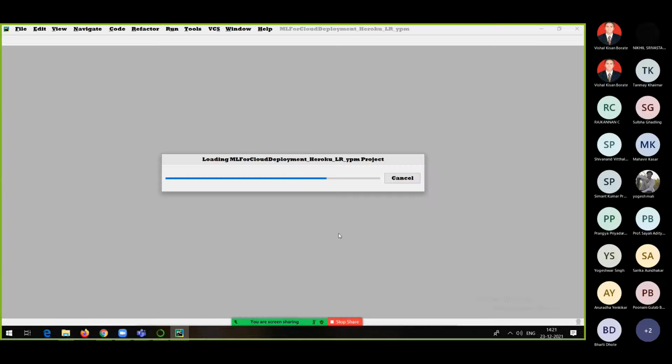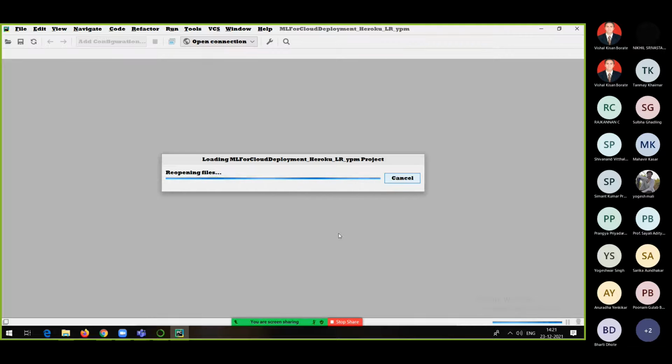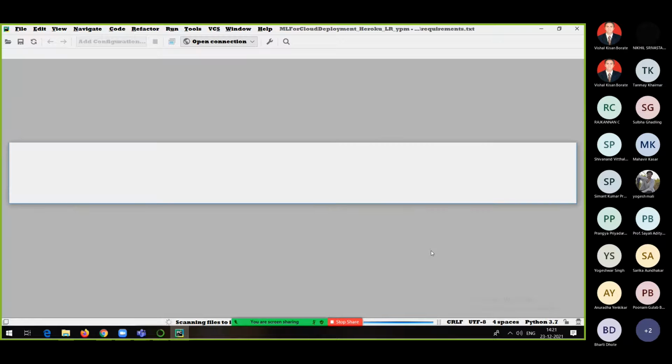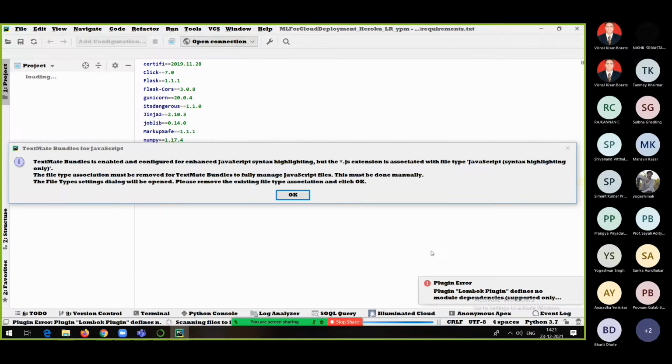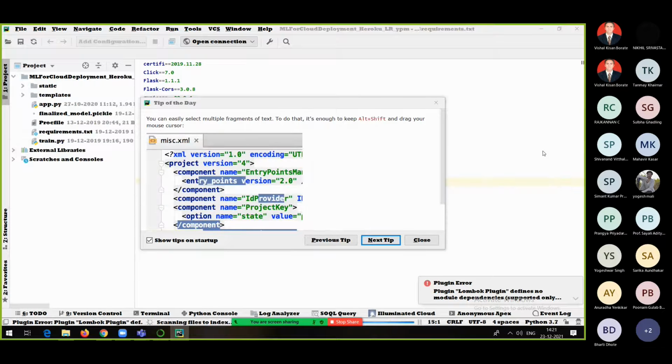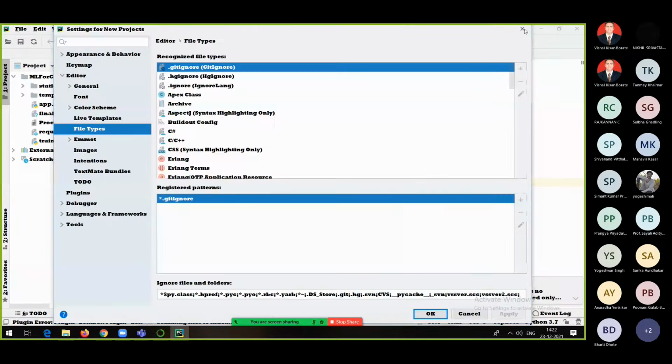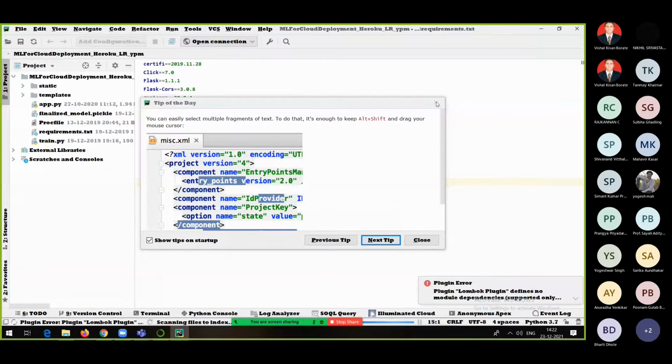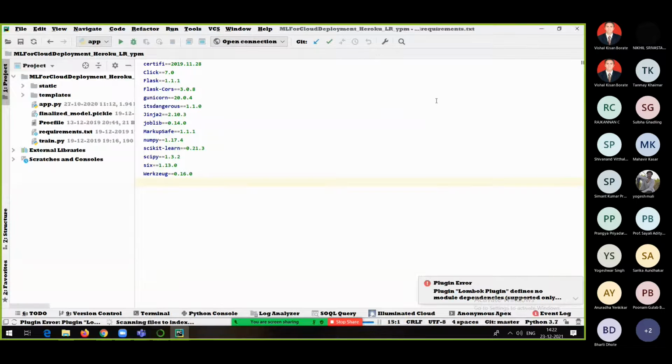Those people who will try to do all these things later on, I think you can follow this. I think recordings are also there, so if you are interested in running it, you can always follow this. I will show you how to set up everything. It is easy, everyone. Installation of PyCharm is also easy. You just need to download an exe file, double click on that, and then next and finish. It is not difficult. Many of you might already have it installed on your machine.